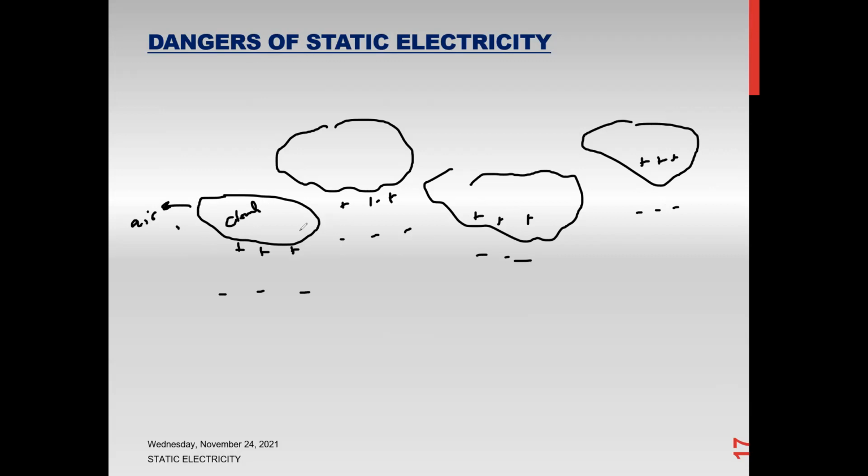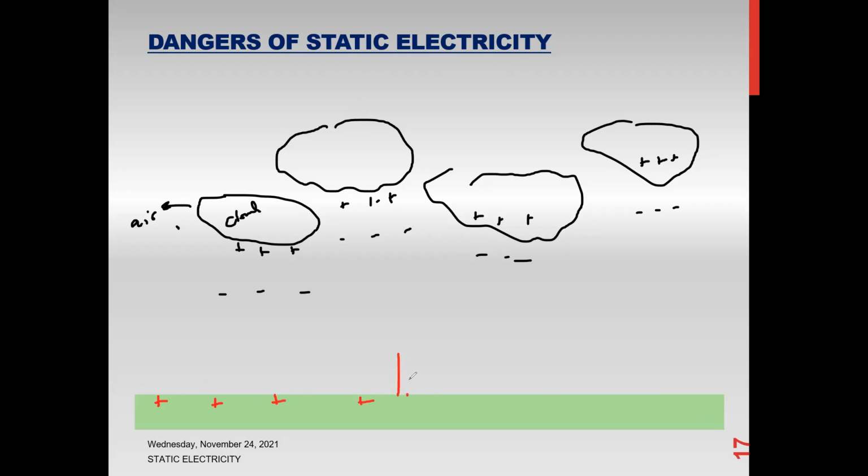As a result of this buildup of charges, what does it cause? It causes induction on the earth's surface. For example, this is our earth. This negative charge will induce a positive charge on the earth's surface.